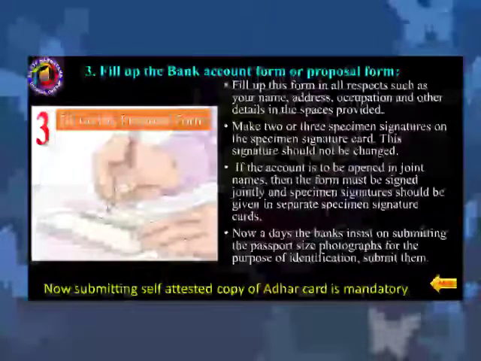If the account is to be opened in joint names, that is, in the names of two or more people, then the form must be signed jointly and the specimen signature should be given in separate specimen signature cards. Accounts can be opened in individual name or in joint name. A joint name may be, for example, in the name of you and either of your parents, like your mother or your father.